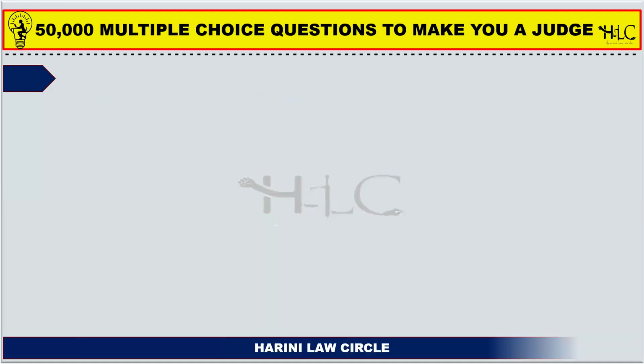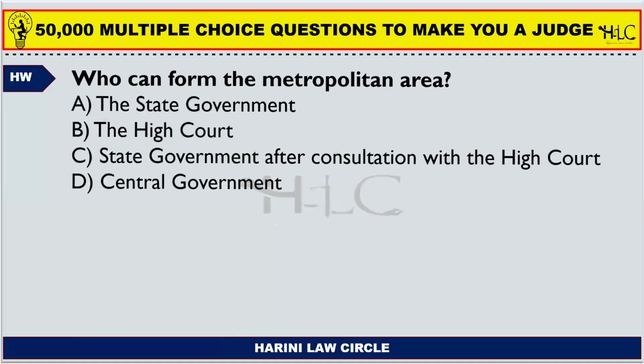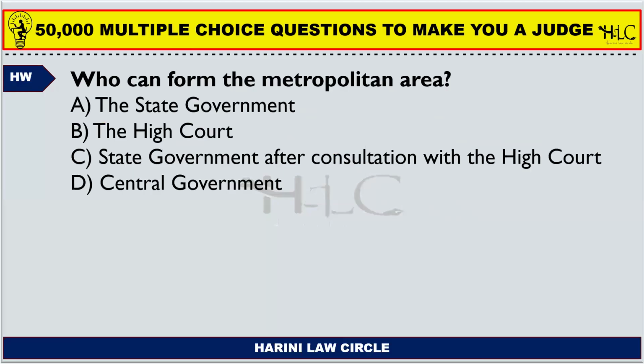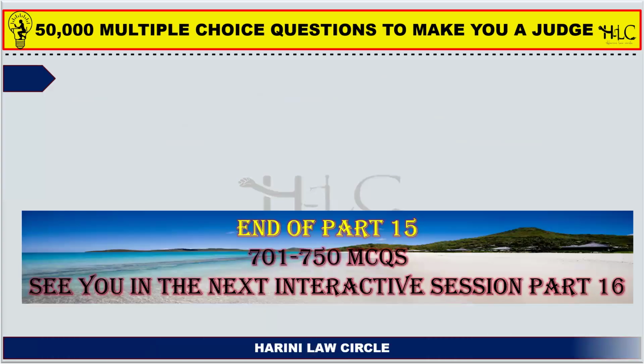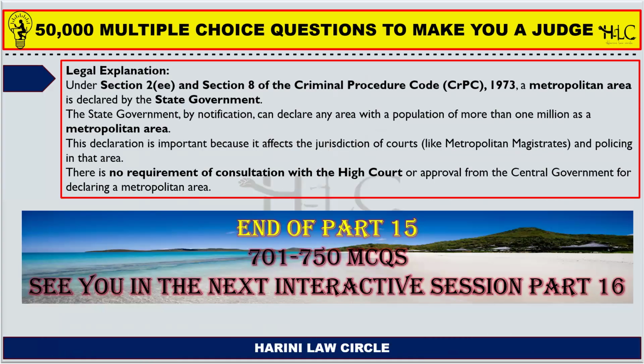So coming to the last part of the session, homework question. Who can form the metropolitan area? The state government, the High Court, state government after consultation with the High Court, the central government. So the correct answer to this question is the state government can form a metropolitan area.